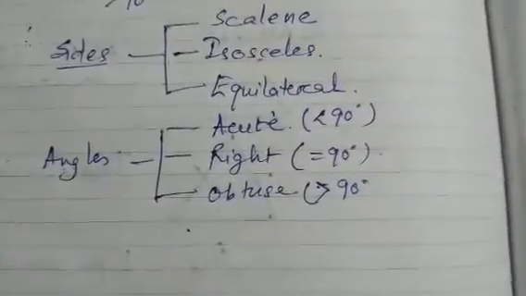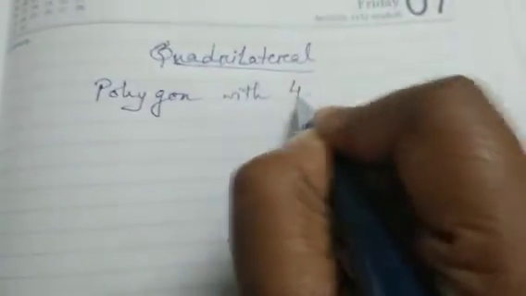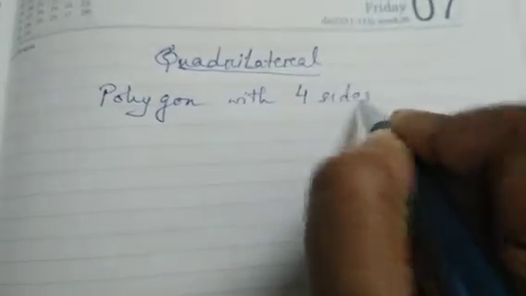Now the next part is we will come into quadrilaterals, the different kinds of quadrilaterals we have. So when I talk about quadrilaterals, first I will say a quadrilateral is a polygon with 4 sides.